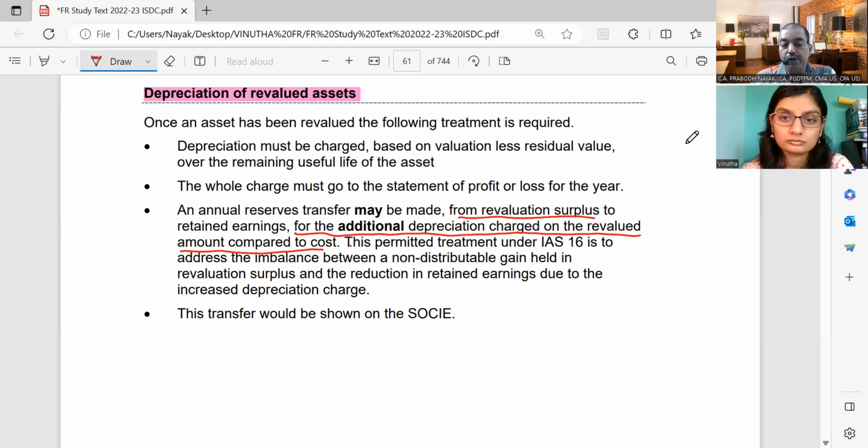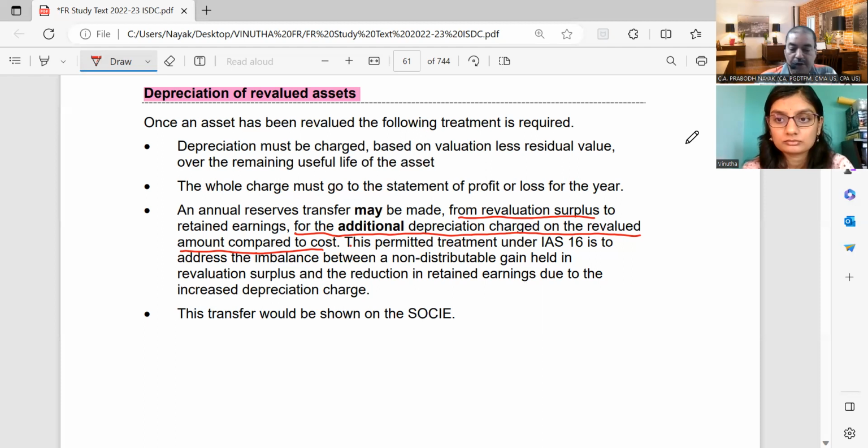Any annual reserves transfer may be made from revaluation surplus to retained earnings for the additional depreciation charged on the revalued amount compared to cost. This permitted treatment under IAS 16 is to address the imbalance between a non-distributable gain held in revaluation surplus and the reduction in the retained earnings due to the increased depreciation charge.